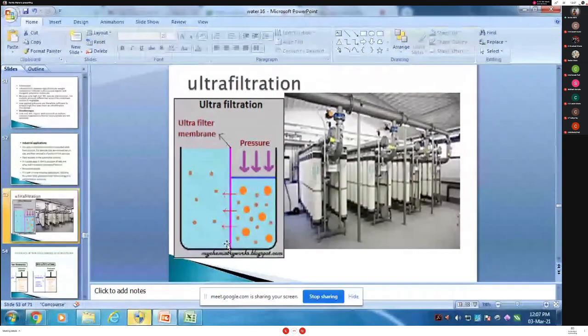Is it clear to all? Is it clear to all, students? Yes, ma'am. The difference between ultrafiltration and reverse osmosis. Okay, then we will stop here now.